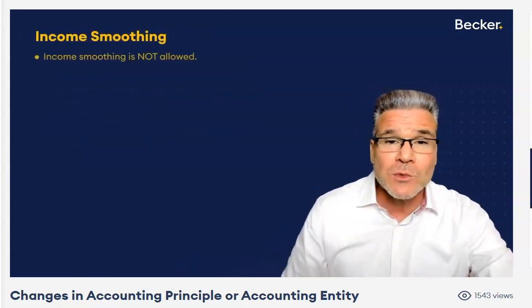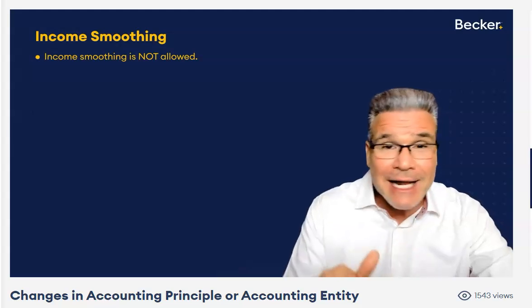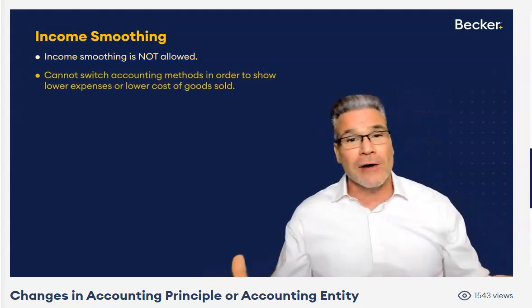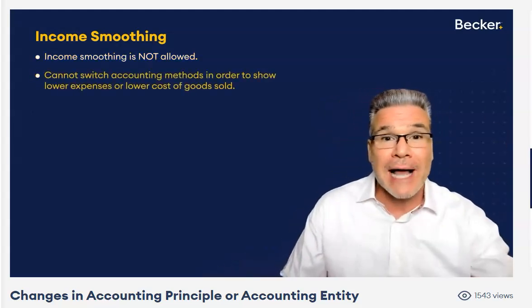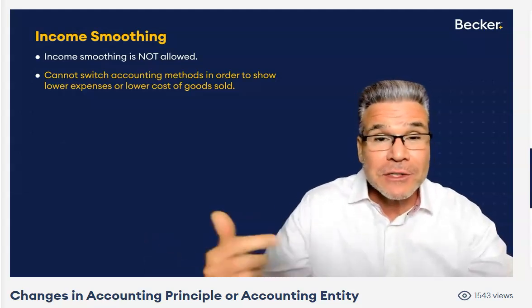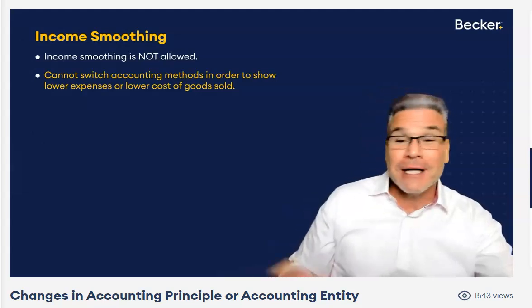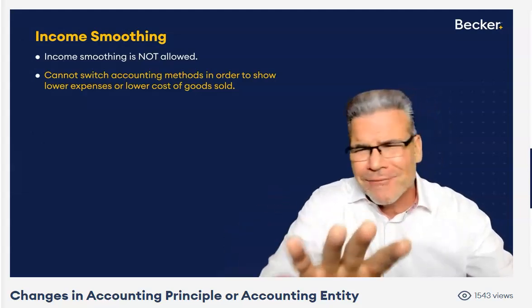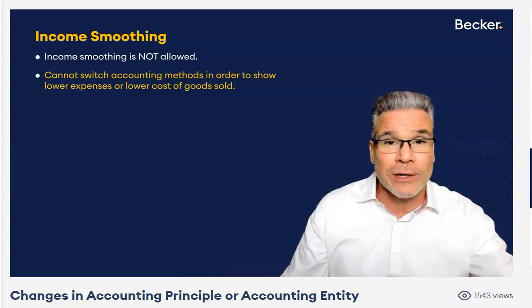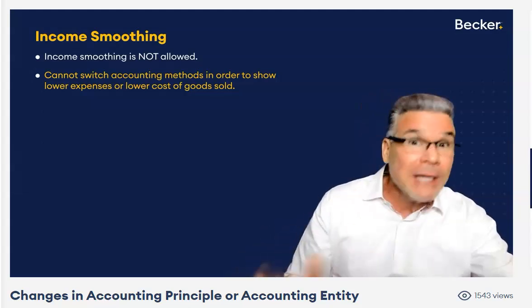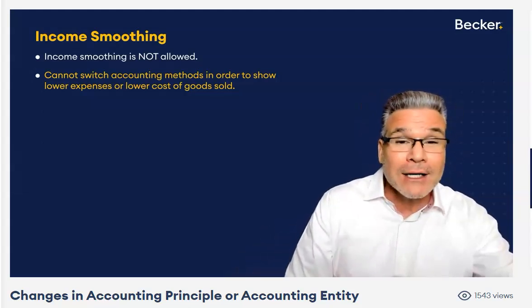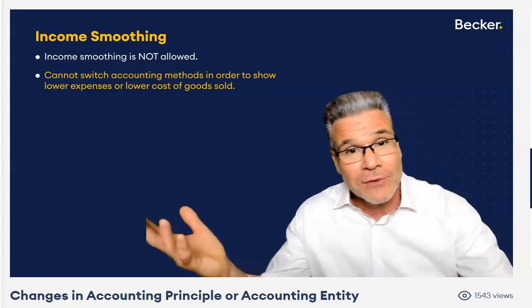What you can't do is what's called income smoothing. That's not allowed. So you can't look at your current year and say, oh my goodness, revenue's going down. Let's switch to methods of accounting that would have us record lower expenses, right? So let's say you're in a rising price environment. You'll see this when you get to inventory. And then the company says, well, we've been using LIFO, right? Current costs would be higher in an inflationary environment.